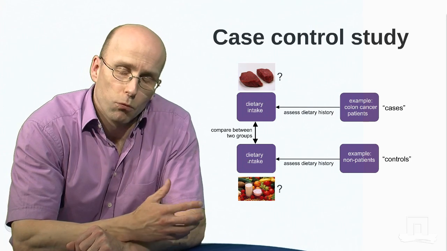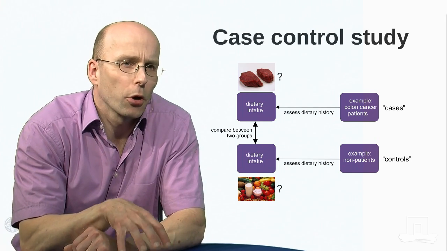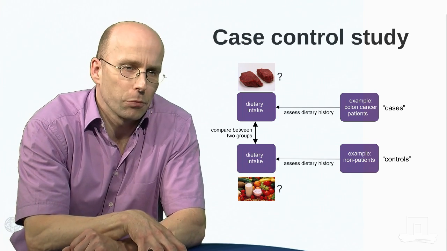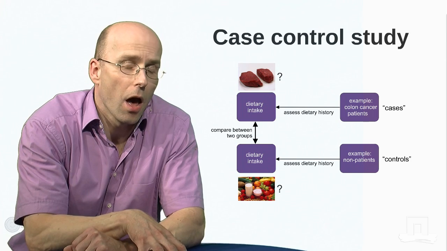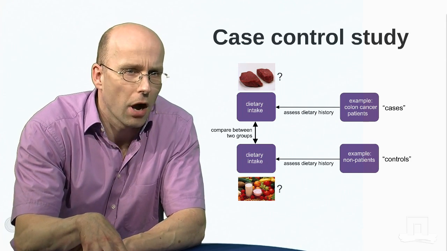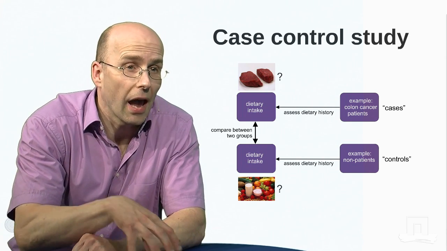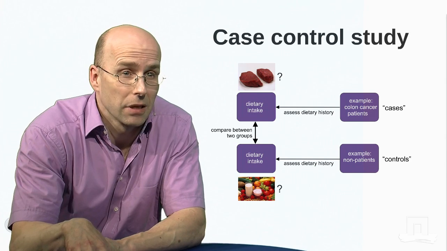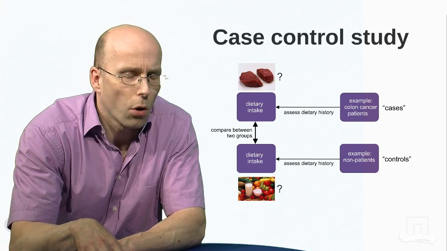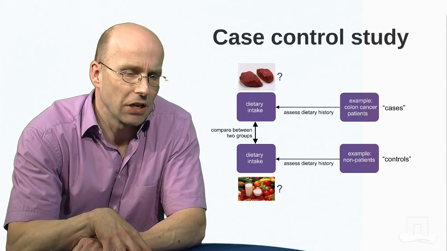And one example is selection bias. It's very important that you choose the proper control group. Because if you recruit the colon cancer patients from a hospital in a wealthy part of town and the control patients are coming from another hospital in a poor part of town, you can expect that the patients and the controls have different dietary habits, but it doesn't have anything to do with meat or colon cancer. So that's an important limitation.